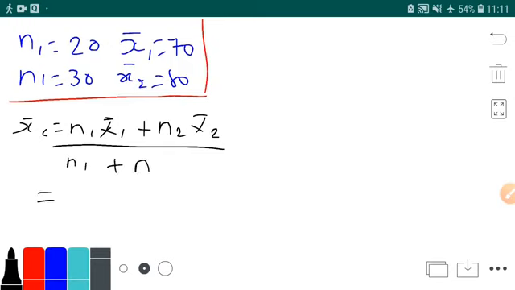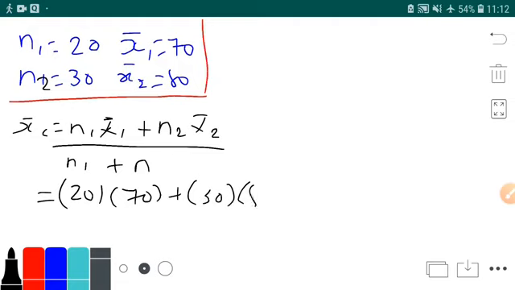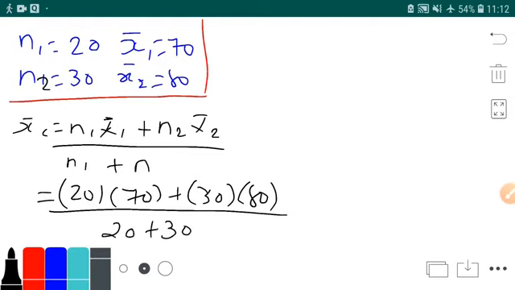So let us take n1 as 20, x bar 1 as 70, plus n2 as 30, x bar 2 as 80, upon n1 plus n2.